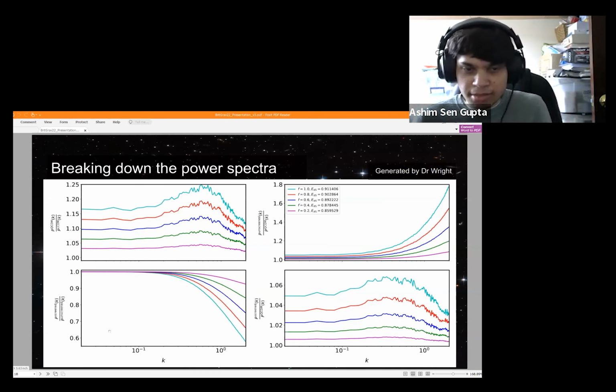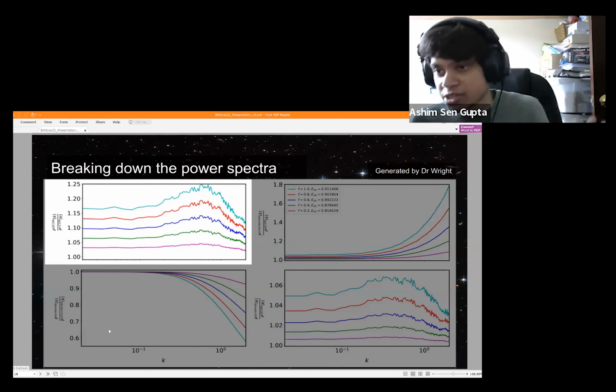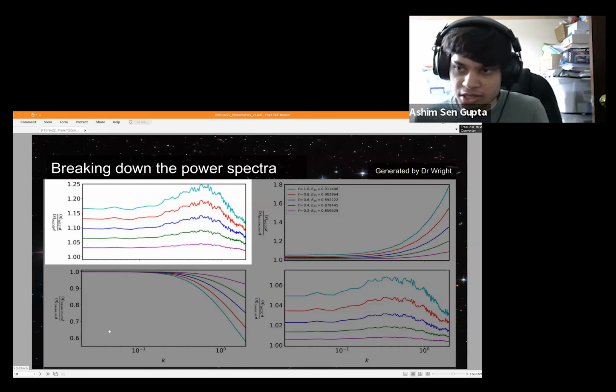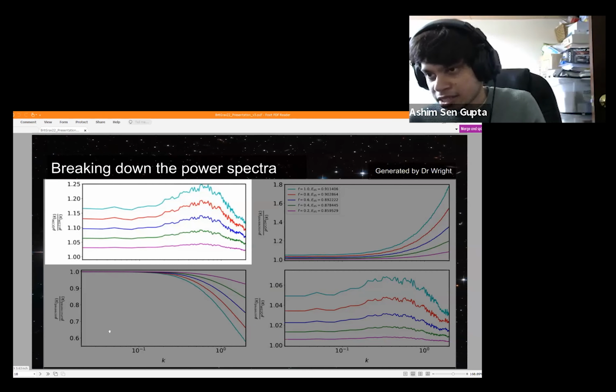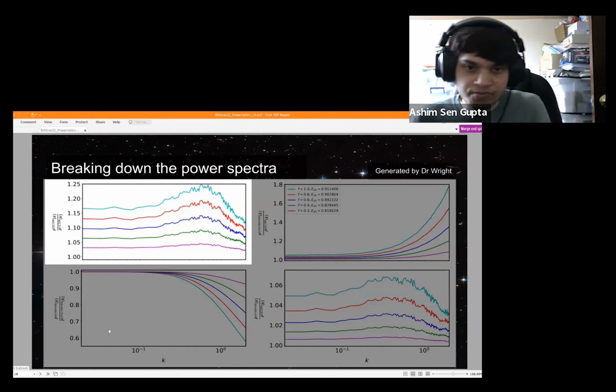Today, in the interest of time, I'll just focus on the top left one, or just draw your attention there. This is the effect of just the background. So no fifth forces are responsible for this particular plot, but just the difference in expansion history is causing this difference between the cubic Galileon and lambda CDM. And you can see that the full modified background is quite significant. For the sine curve, for instance, it can go up to about 25%. So what we've seen from HiCOLA is that there is a great importance to actually consider the full modified background and not just assume that it is exactly lambda CDM, even though they're quite close.